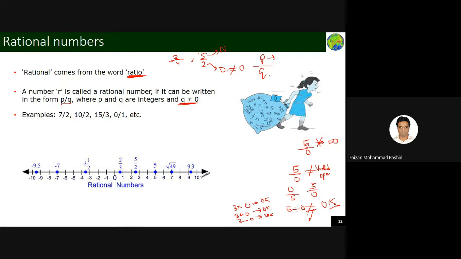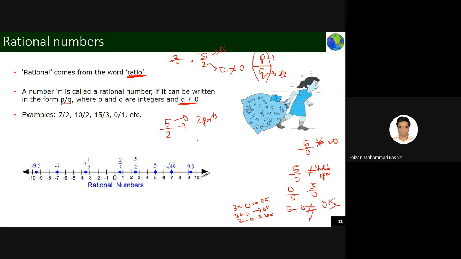Some number is there and some number is here, like 5 by 2, but this q should not be equal to 0. You have to remember this. So any number in this form is called a rational number. Rational gives a ratio, like 5 by 2, 2 by 3. What does 5 by 2 tell me? It is telling me I'm dividing this 5 into two parts.